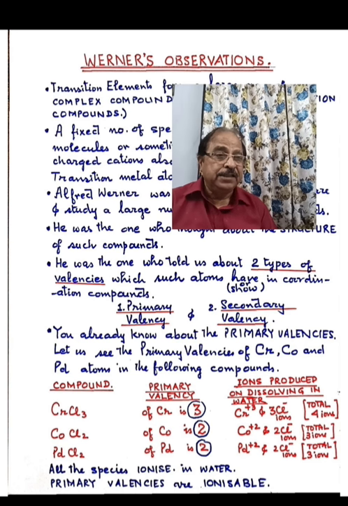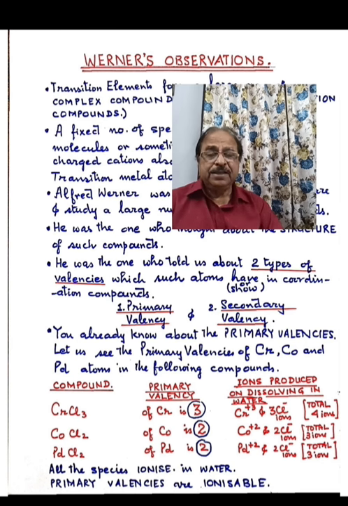And the total number of ions which will be produced from one molecule will be 4. And if we dissolve one molecule of cobalt chloride in water, what ions will we have? We will have one cobalt cation and 2 chloride ions. And the total number of ions produced in the aqueous solution will be 3. And if we dissolve palladium chloride in water, we will have one palladium cation and 2 chloride ions. And the total number of ions which we will get after dissolving palladium chloride in water will be 3.